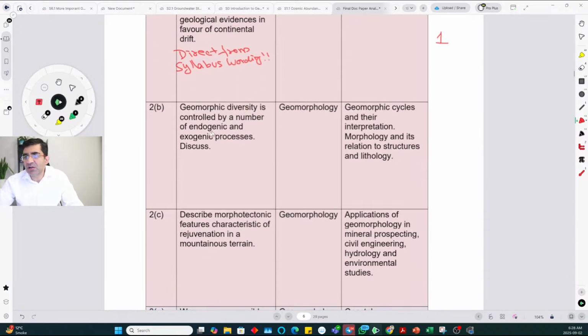Geomorphic diversity is controlled by a number of endogenic and exogenic processes. This is something that even a non-geology student can answer. If you're preparing for UPSC civil services, you have gone through geography at some point, even for your general studies preparation. And endogenic and exogenic processes, you already know about. Endogenic processes are basically intrinsic to the earth. These are processes which will build a landform initially. They will provide the initial relief.